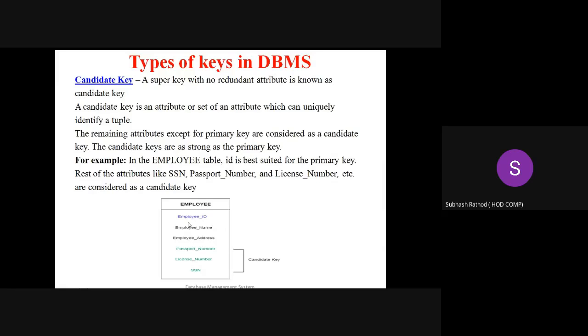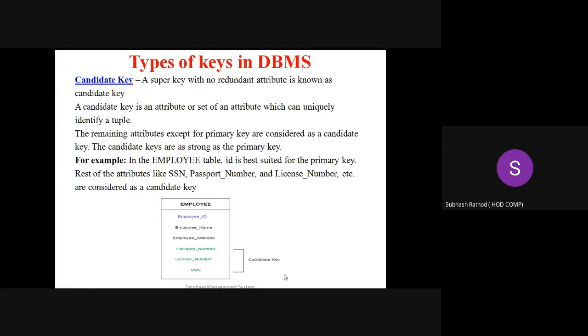But here we can say employee ID is the primary key, and passport number, license number, SSN number are candidate keys. And together employee ID, passport number, license number, SSN together are the set, and a set of keys is nothing but a set of attributes, nothing but the super key.